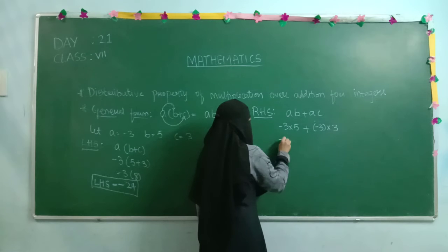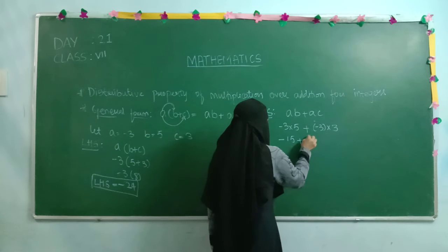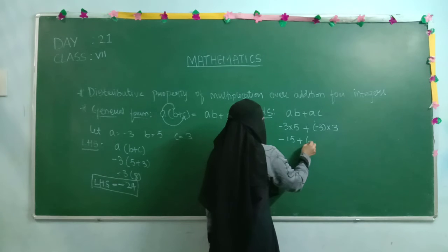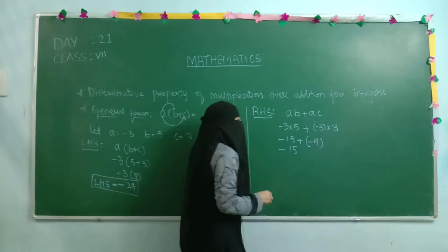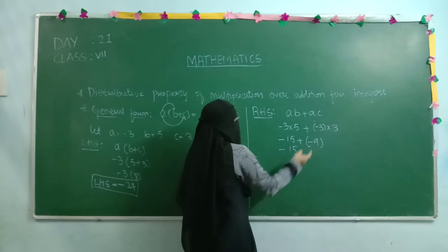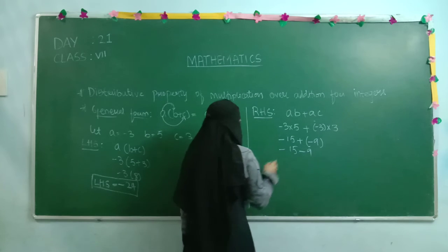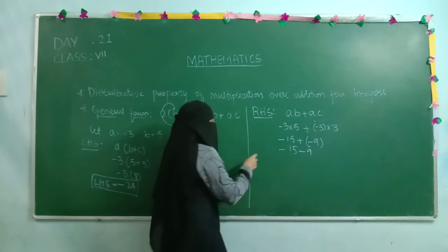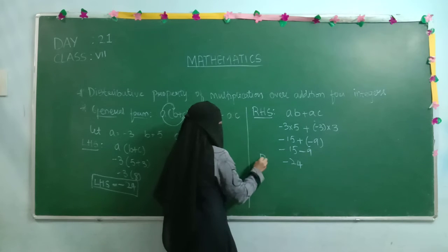Minus into plus, minus 3 times 5 is minus 15. Then plus, and I will write this term within the bracket. This is negative and this is positive. Minus into plus, minus 3 times 3 is minus 9. Now minus 15, again we need to simplify this. Outside of the bracket it is plus, and within the bracket it is minus. Plus into minus is minus, minus 9. When both are negative, we need to do the addition, but we write whatever sign the numbers have, which is minus. Minus 15 minus 9 is nothing but minus 24. This is your RHS part.